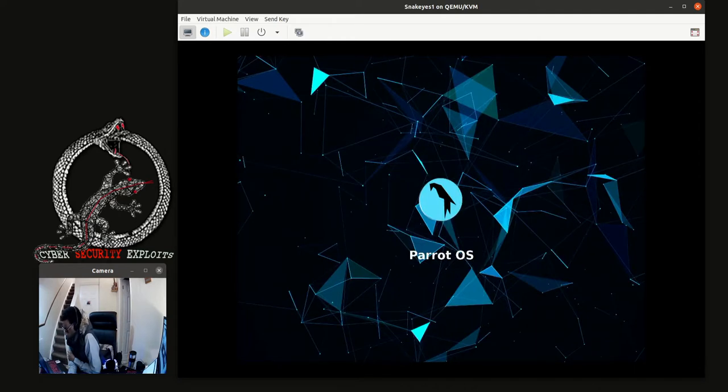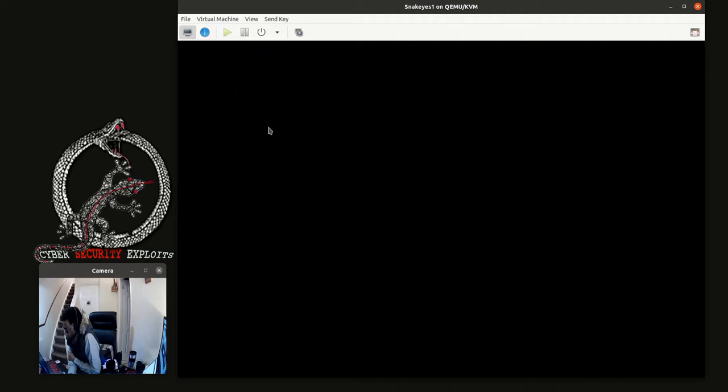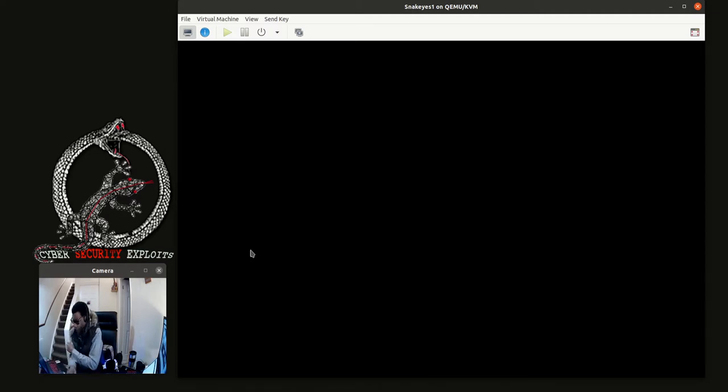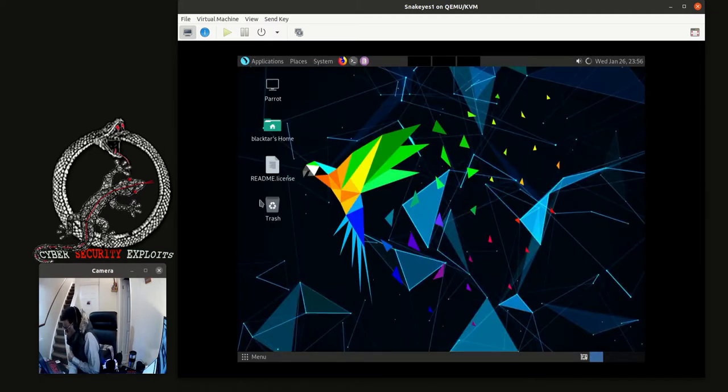It's not Ubuntu, but Debian is the root of Ubuntu. So it's almost the same. So here we have got our login page. So let's log in. There we are. So this is the workstation for Parrot, the desktop.